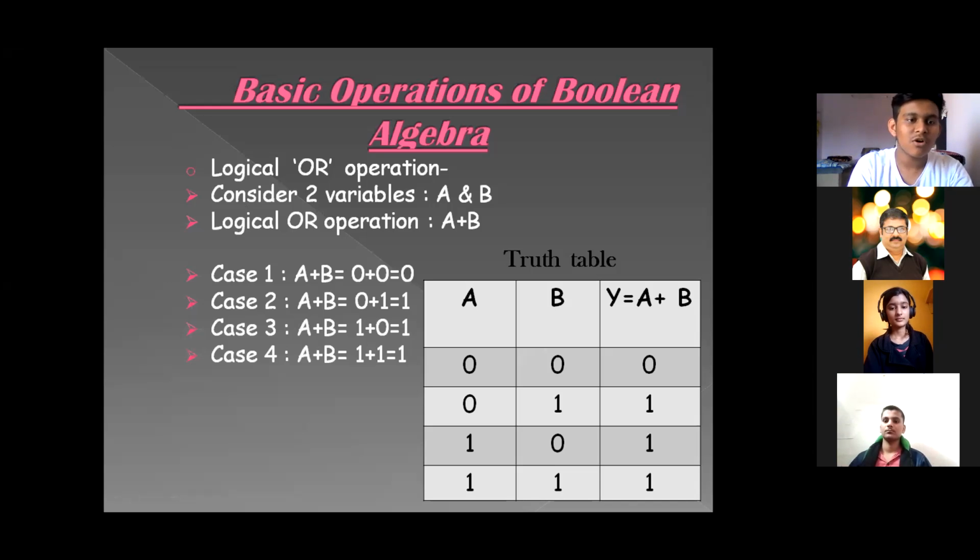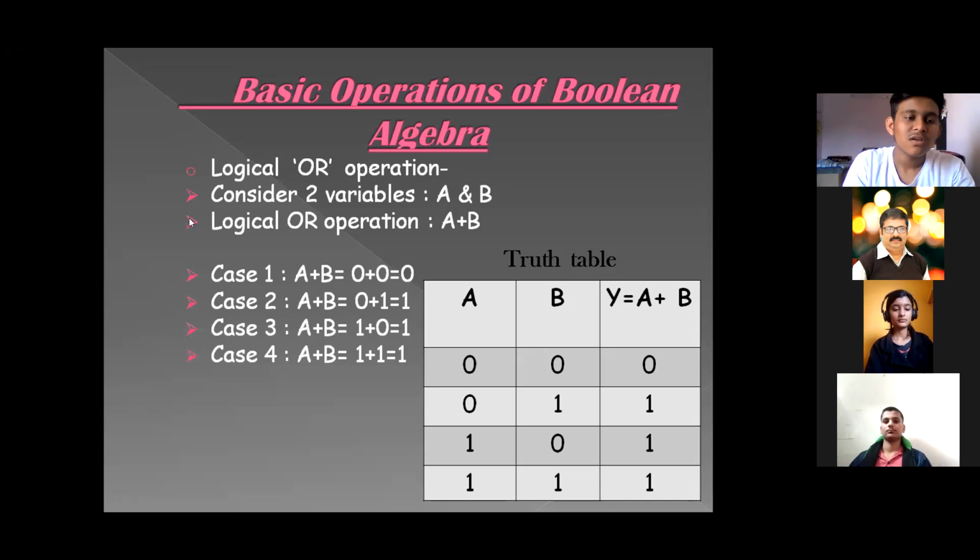First is the logical OR operation. Consider two variables a and b. Since it is Boolean algebra, it is represented by only two values, either 1 or 0. The logical OR operation is denoted by a plus b, but it is always pronounced a or b. In case 1, a or b with values 0 or 0 gives 0.